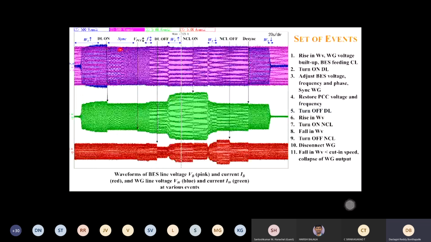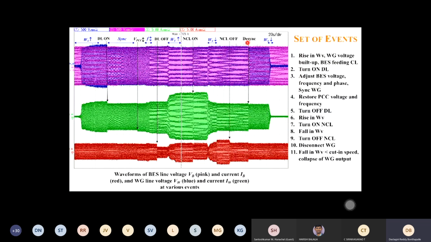In the synchronization process, you need to adjust the voltage to equal this wind voltage, and also the frequency and theta. Then finally you sync it. Then you adjust to nominal values and turn off the dump load. If there is still a rise in wind velocity, you can turn on non-critical load. If there is a fall in wind velocity, you can turn off non-critical load.